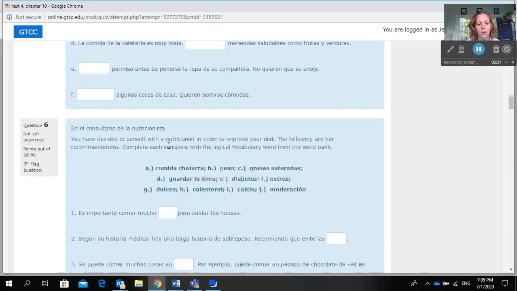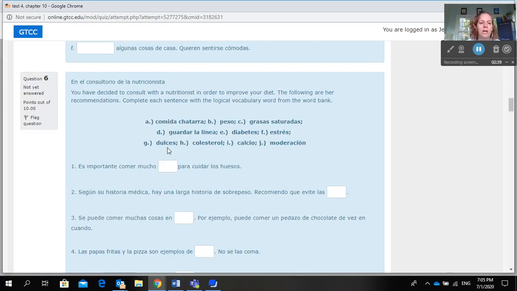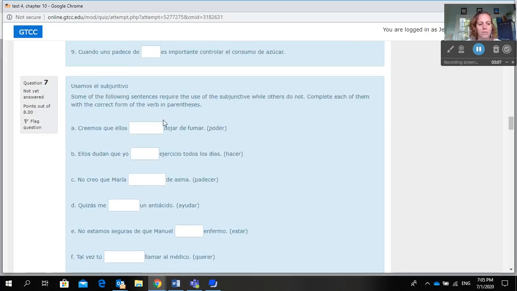and then put it in the ustedes command form. So here you've got en el consultorio de la nutricionista, you have decided to consult with a nutritionist in order to improve your diet. The following are her recommendations. Complete each sentence with the logical vocabulary word from the word bank. So again, I've given you A, B, C, D in front, so you can just write, like for example, es importante comer mucho para cuidar los huesos. If you think it's comida chatarra, you would write an A. If you think it's peso, you would write a B. And that's how you do number 6.